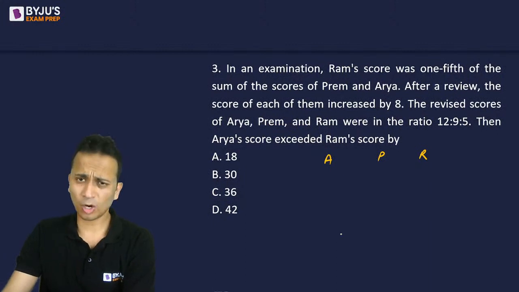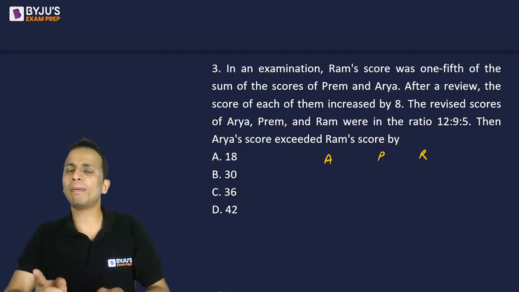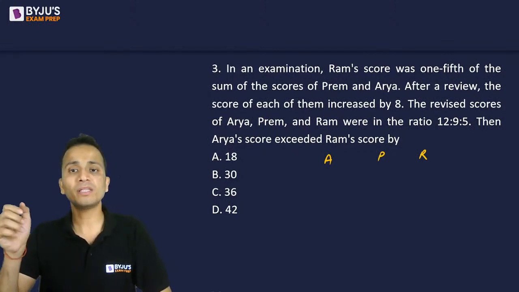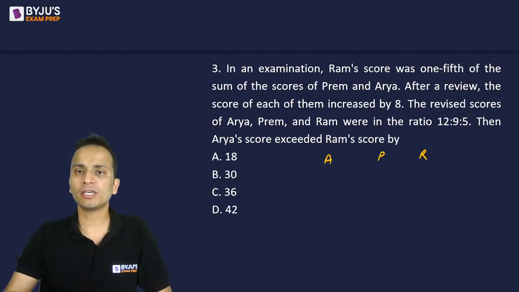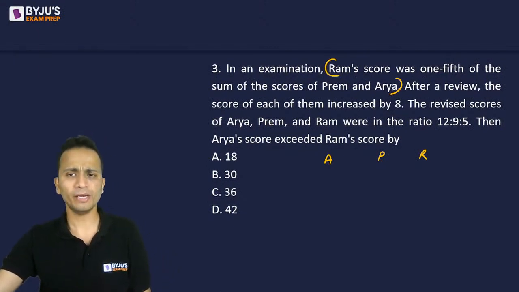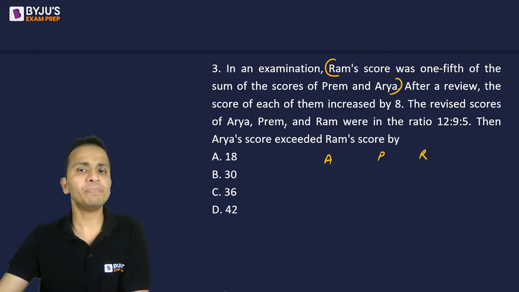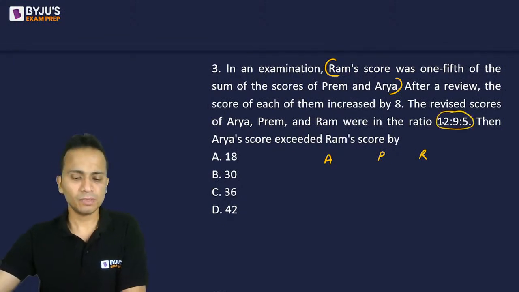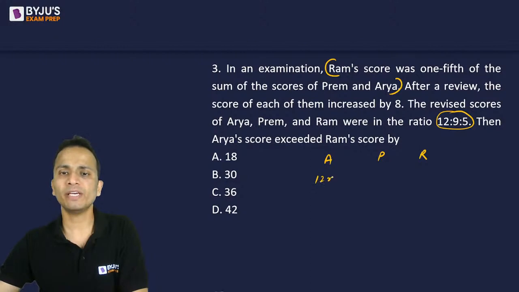Okay, shall we begin? Now, in this case, I'll do the backtracking. I'll start from the revised scores, obtain the scores before revision, and then apply this statement to form the equation. So I'll start with the scores after revision. The revised scores of A, P, and R have become 12 is to 9 is to 5. So this is the ratio of the revised scores, which I'm assuming as 12x, 9x, and 5x respectively.